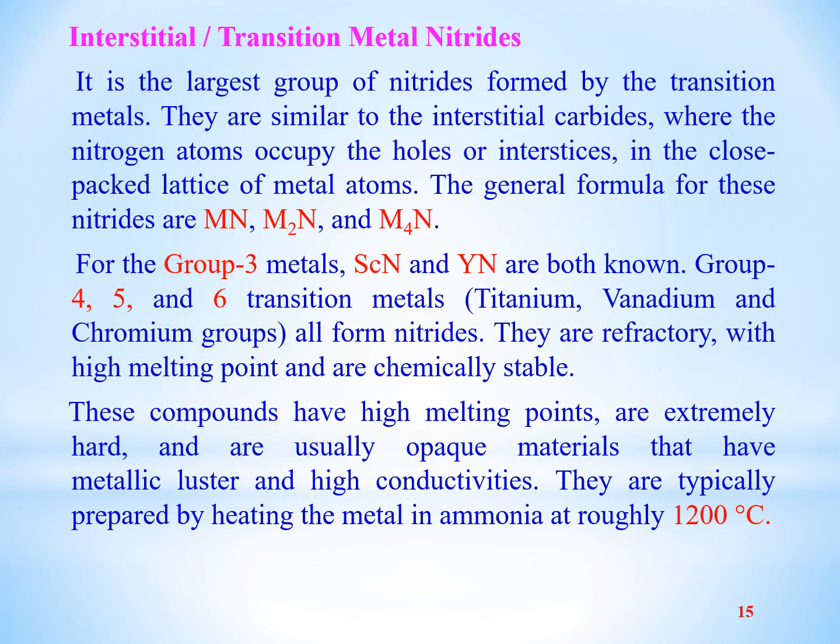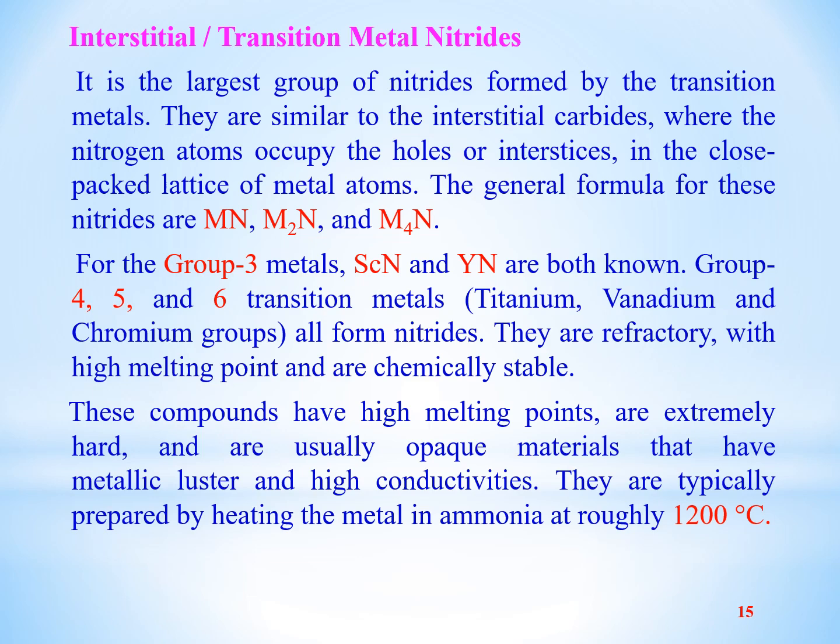For group 3 metals, scandium nitride and yttrium nitride both are known. If we study group 3 of transition metals, which includes scandium and yttrium, they form nitrides.